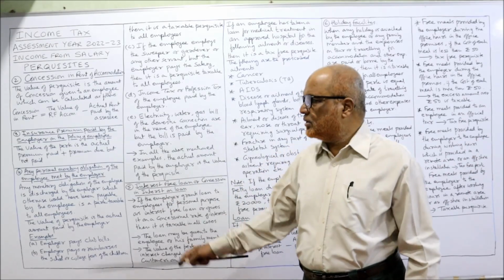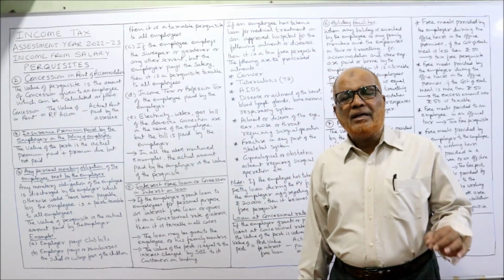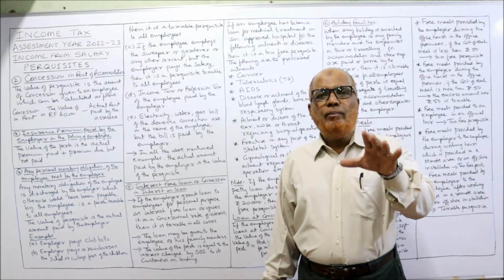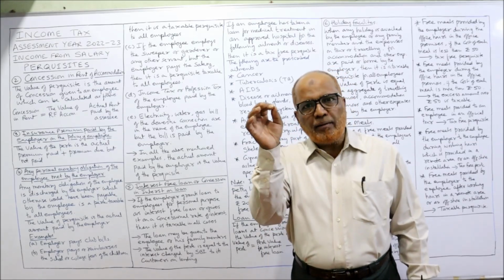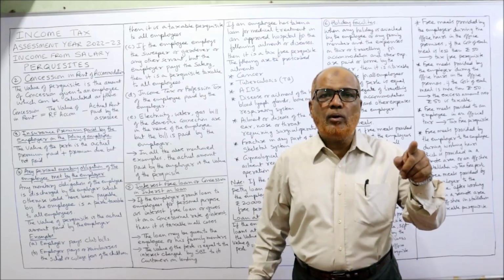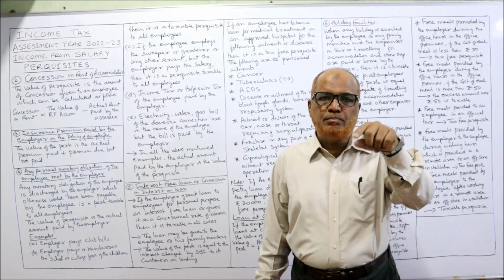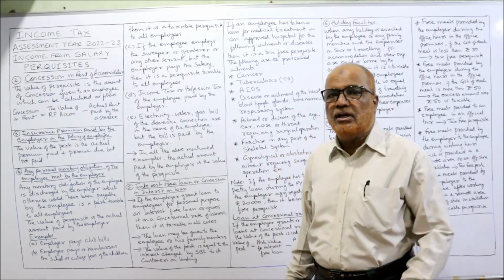Next, any personal monetary obligation of the employee met by the employer. Sometimes some monetary obligations are there of the employee. It has to be paid by the employee, but according to agreement, the employer is paying. The expenditure of the employee is being paid by the employer. It is fully taxable perquisite.